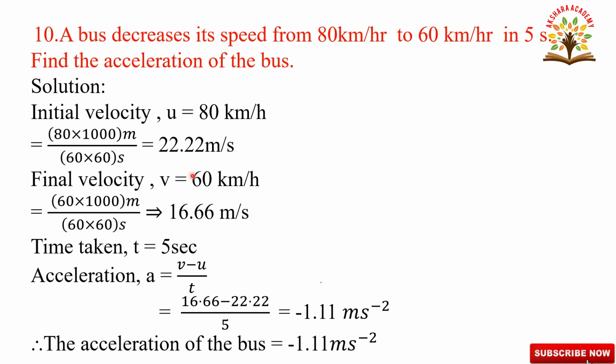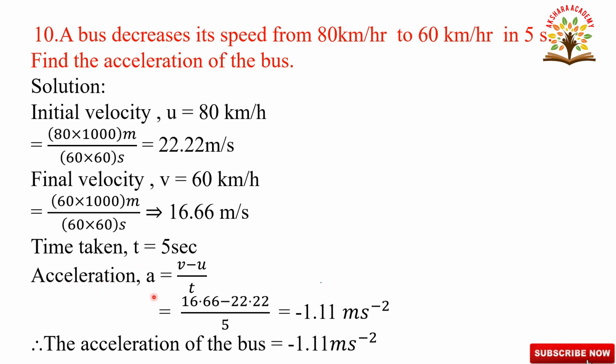This is the formula for acceleration. Given u is equal to 80 km per hour, after converting, u value is 22.22 meter per second, and the given final velocity is 60 km per hour denoted by letter v, and after converting we are getting 16.66 meter per second, and the time t is equal to 5 seconds. Calculate acceleration.